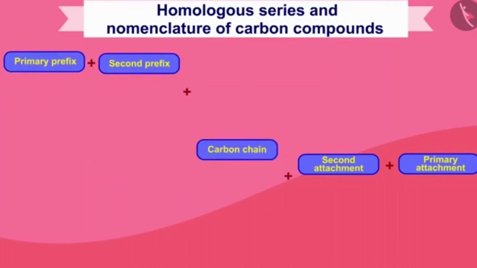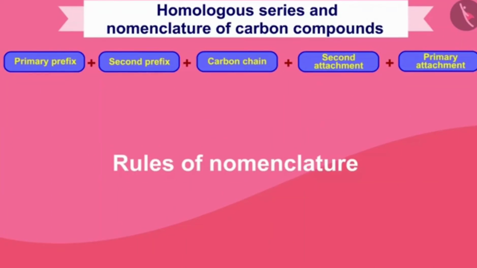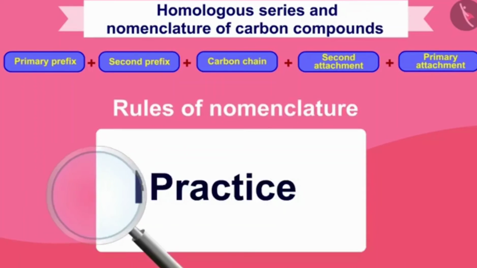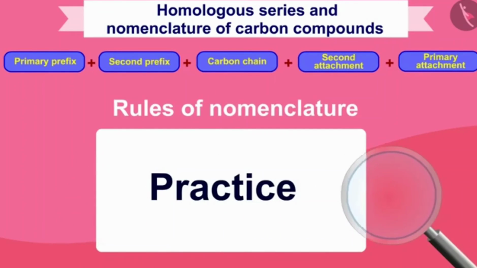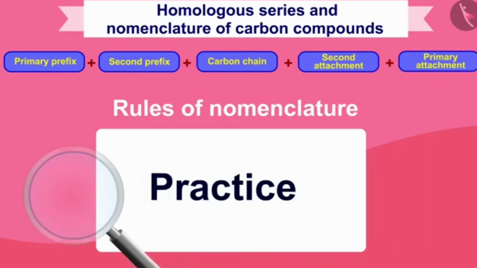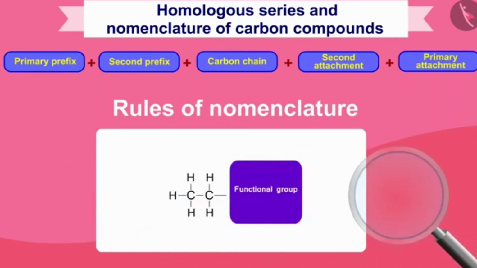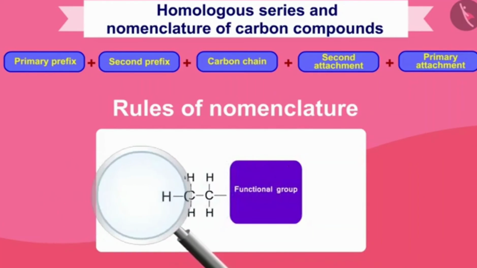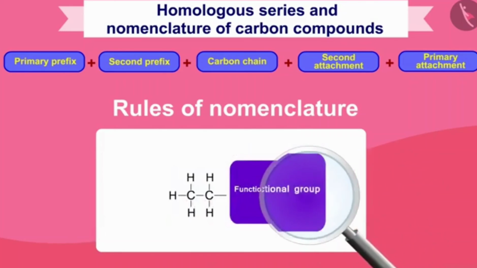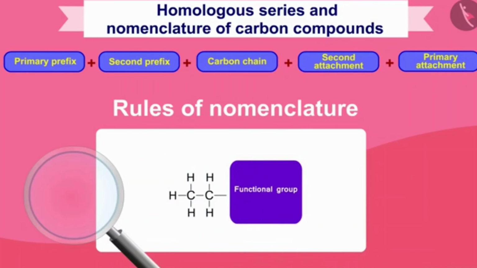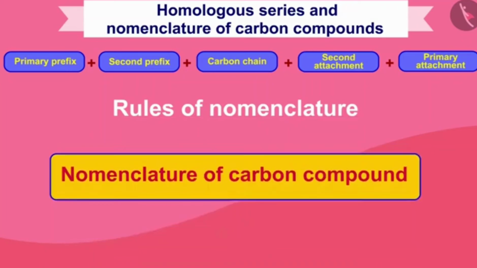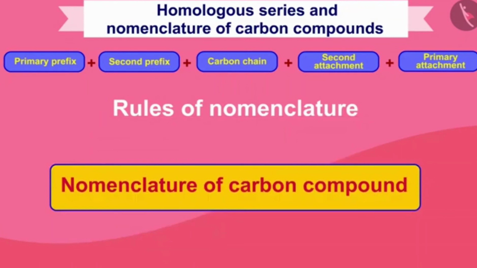In this way, the name of our carbon compound is divided into 5 parts. Now, we will discuss the rules of this nomenclature. But it can be a bit difficult for you to understand at once, because, like mathematics, you will need to practice it. By discussing it through examples, it will start to be easy to understand, and you will be able to name any compound. Let's know about the nomenclature.